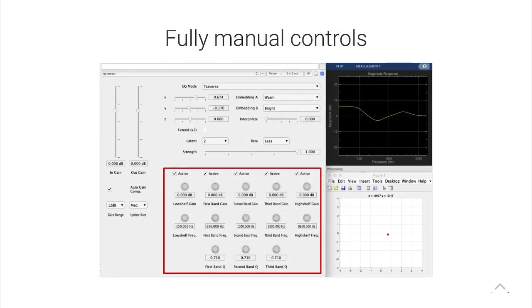And finally, there's the manual mode. So you see here the original controls of the EQ. Now, how I envisioned this originally working is that moving the X, Y, Z controls of the plugin would change these knobs in real time. But unfortunately, MATLAB didn't allow me to do this either. So I'm looking to potentially have this working in a JUCE version where you would actually be able to see this. And then the idea is you do the coarse control with those XYZ sliders, and when you get very close to the EQ you want, you can tweak a little bit with the manual mode.